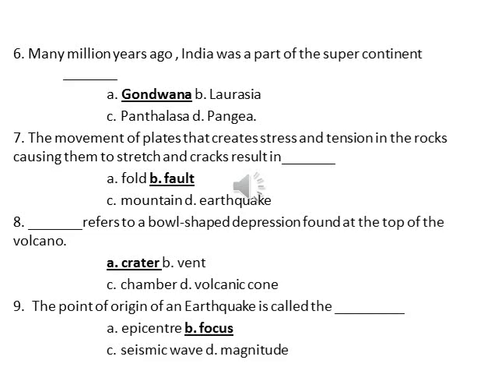So vent, what do you mean by vent? What do you mean by chamber? What do you mean by volcanic cone? So you know that, no. So vent is nothing but an opening through which the magma comes out. Then the chamber. So what do you mean by the chamber? So that is where the magma is, the magma chamber. Volcanic cone. So because of the continuous deposition of the lava, it forms a cone shape. Yeah. So here the crater refers to a bowl-shaped depression.